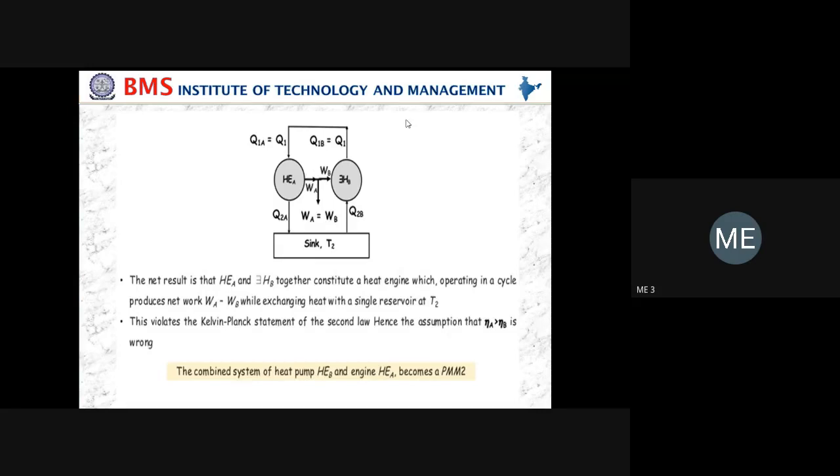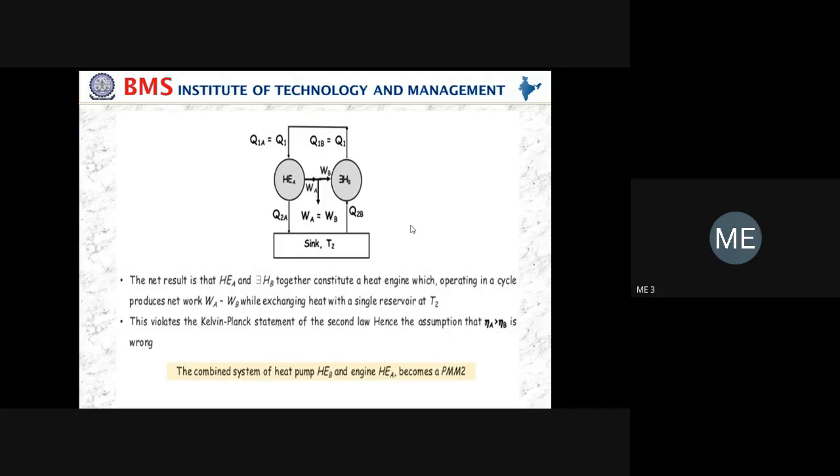After changing the direction we eliminate the source, so we have two heat engines and only one sink. We don't have a source, hence it violates the Kelvin-Planck statement, because it is exchanging heat only with one sink.